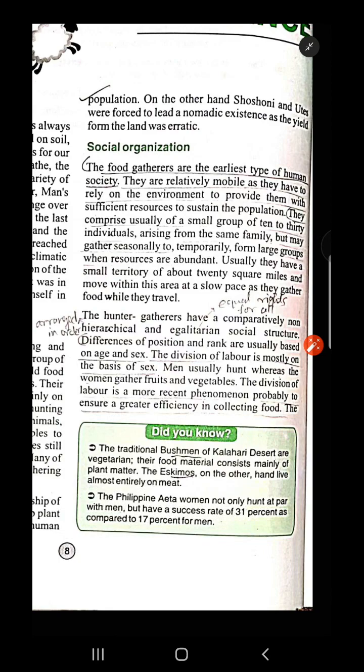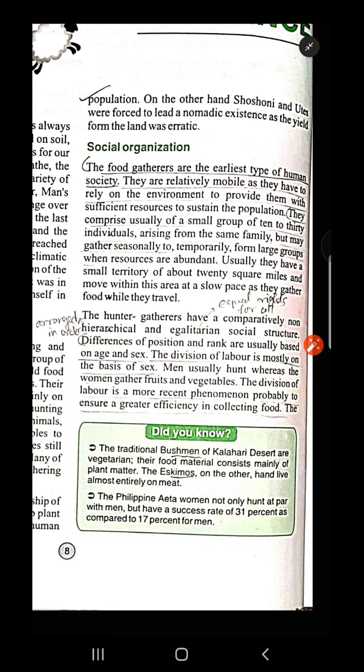That means they had to move from place to place for hunting different types of animals, also depending on the climate to collect different types of food. Quite a lot of the time they had to move from one place to another, crossing different borders and countries. So that means the geographical differences were also prominent at that time.